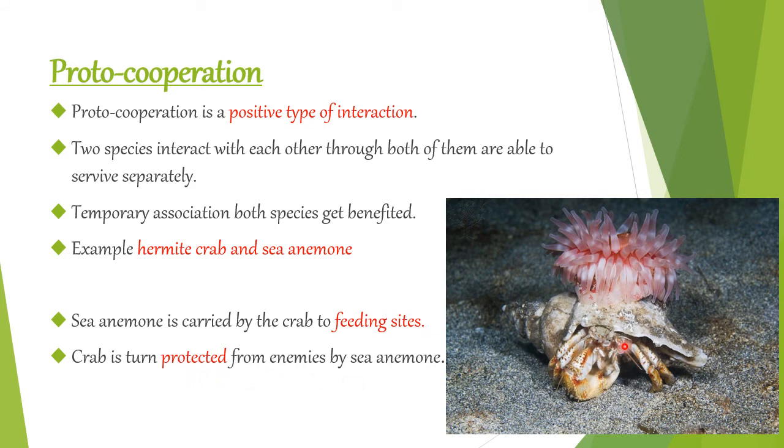The crab shares its food with the sea anemone, and the sea anemone protects the crab from enemies with the help of its tentacles. So both species benefit each other, and this type of interaction is called proto-cooperation.